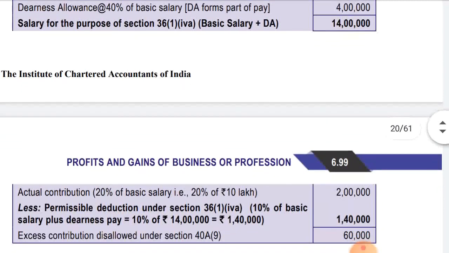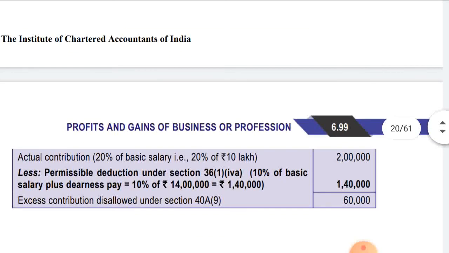So actual contribution is 20% of basic salary, that is 2 lakhs. 20% of 10 lakhs is 2 lakhs, less permissible deduction under section 36(1)(iva), that is 10% of basic salary plus DA, that is 10% of 14 lakhs, coming to 1,40,000. So excess contribution disallowed under section 40(a)(ii) will be 60,000. So 2 lakhs minus 1,40,000 is 60,000. So under section 40(a)(ii), 60,000 will be disallowed.